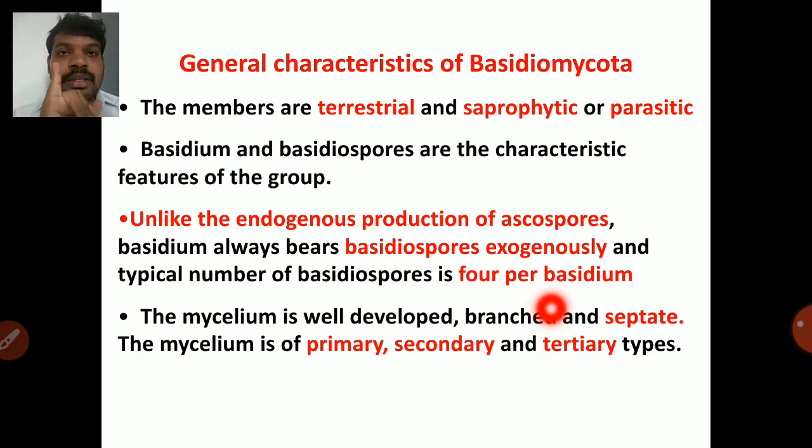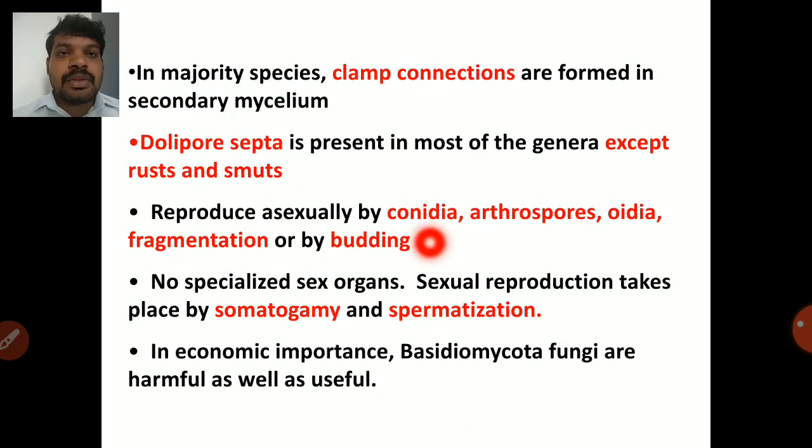Primary mycelium contains a monokaryotic nucleus. Then in secondary, two monokaryotic primary mycelia fuse together and produce the dikaryotic mycelium, that is called the secondary mycelium. Secondary mycelium produces the tertiary mycelium, that is your basidium. So tertiary mycelium is nothing but basidium, which produces basidiospores. In the majority of species, clamp connections are formed in the secondary mycelium.